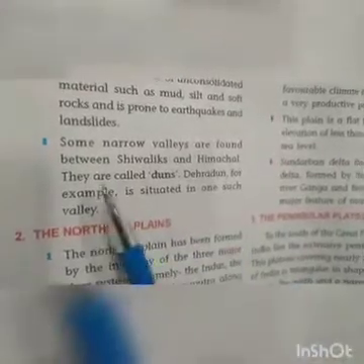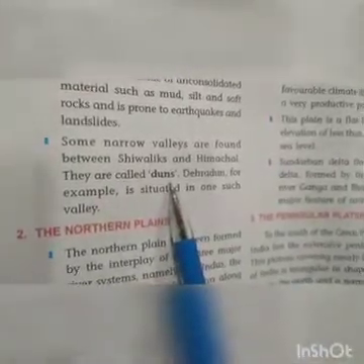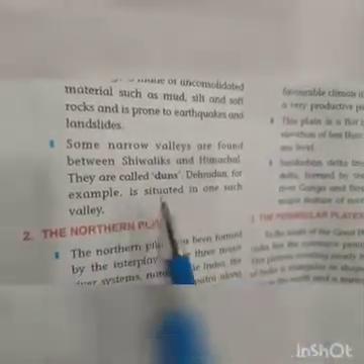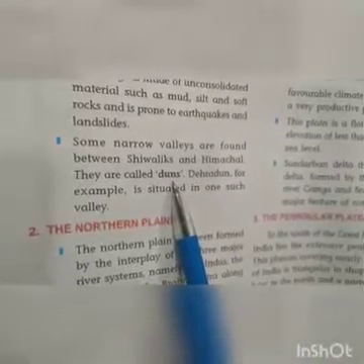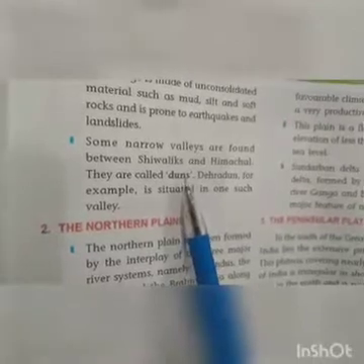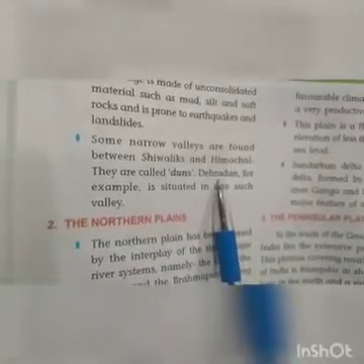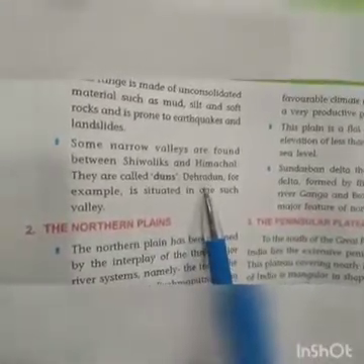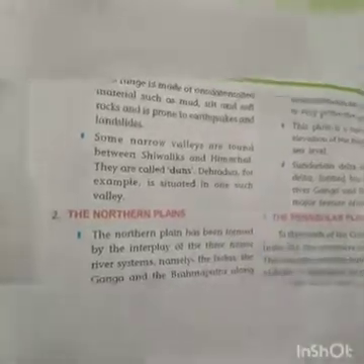Some narrow valleys are found between the Shivalik and Himachal. They are called duns. Dehradun, for example, is situated in one such valley. So Dehradun is located in the Shivalik, the foothills of the Himalayas. Clear? We are here in the foothills of the Himalayas, that is Shivalik, right? Okay.